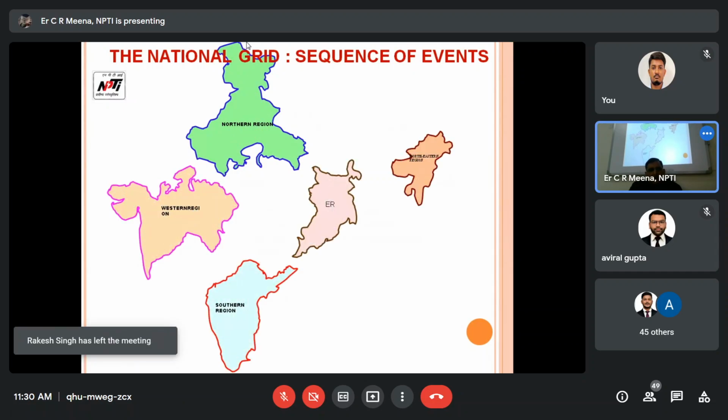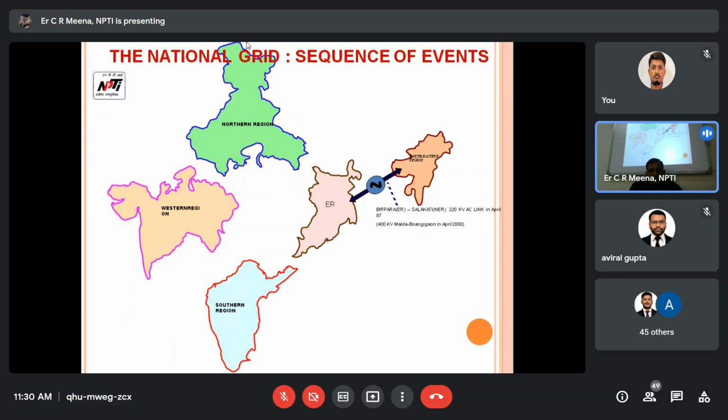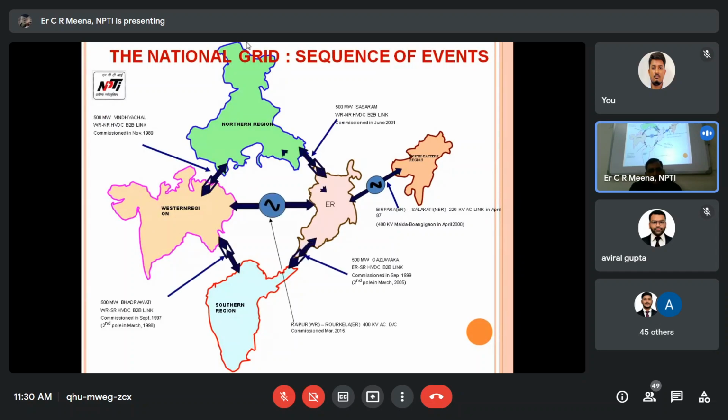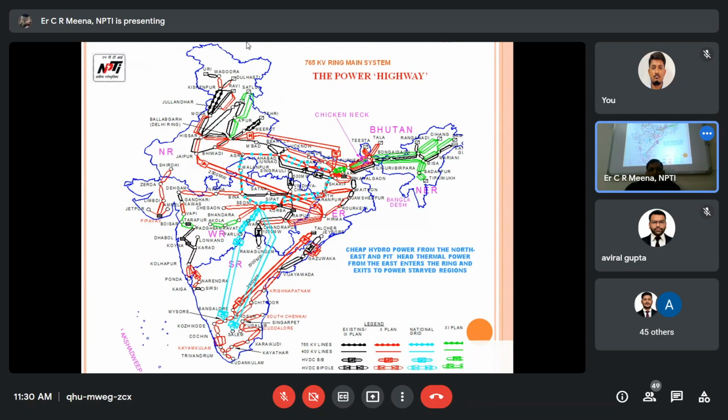This is the sequence of events. If the national grid fails, then we have to connect like that. First, we connect like that. This is the sequence of events. This is, we can say, the 765 kV ring main system, the power highway. This is the Chicken Neck area, which is why this hybrid network is required. The different colors depend on the different transmission line voltages. This is Talcher to Kolar substation. That's what we have indicated. It is clear, students?